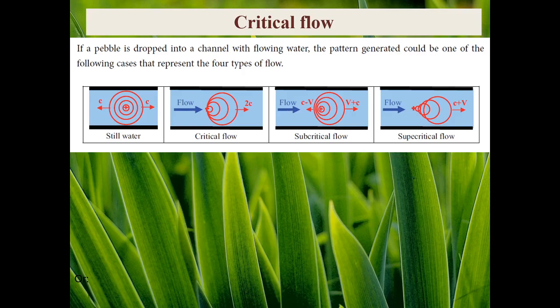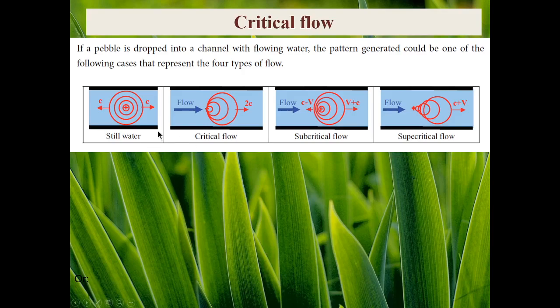In the previous movie, you saw that I used a moving paddle in order to create a wave at the upstream of our flume. But to create a wave, we can easily drop a pebble into the water, and then we can check how the created waves move downward or upward.